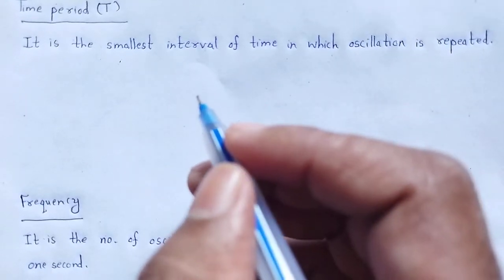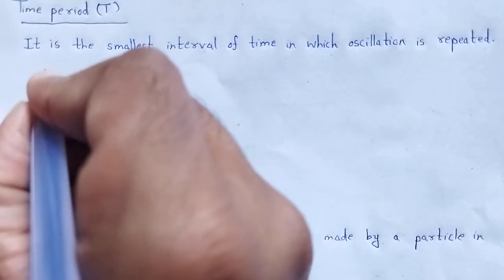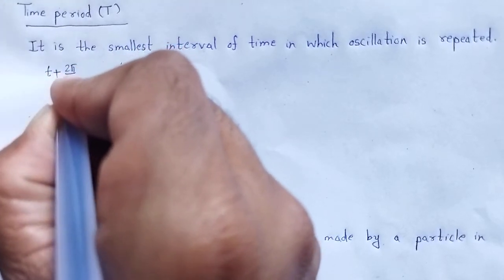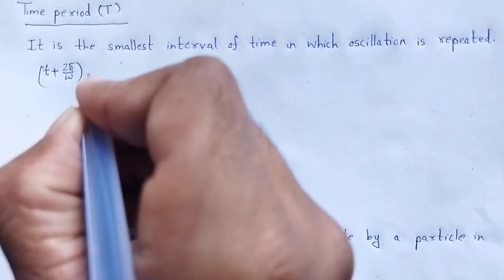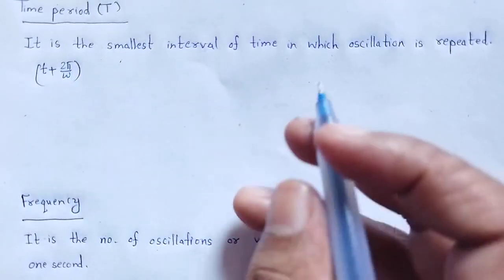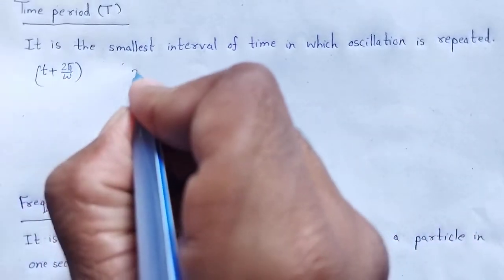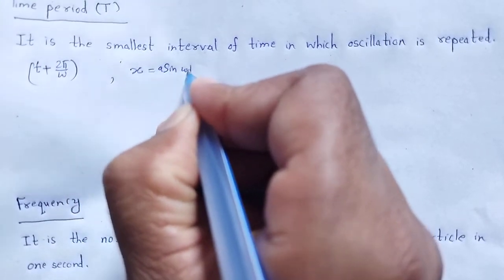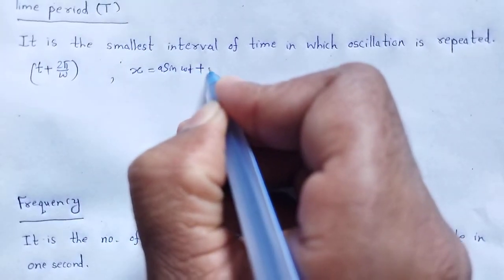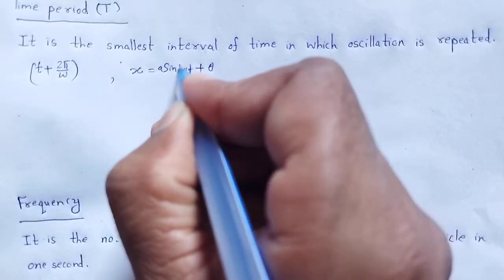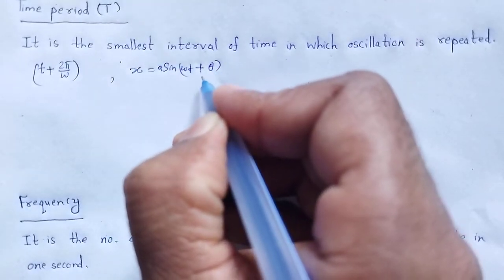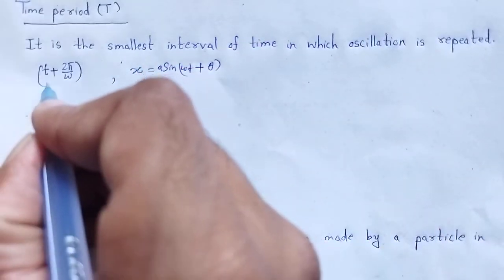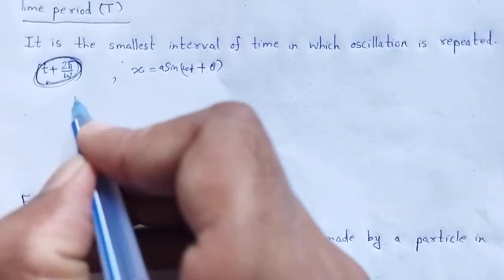If we replace t by t plus 2 pi by omega in the given equation x is equal to a sin (omega t plus phi), let us take theta.